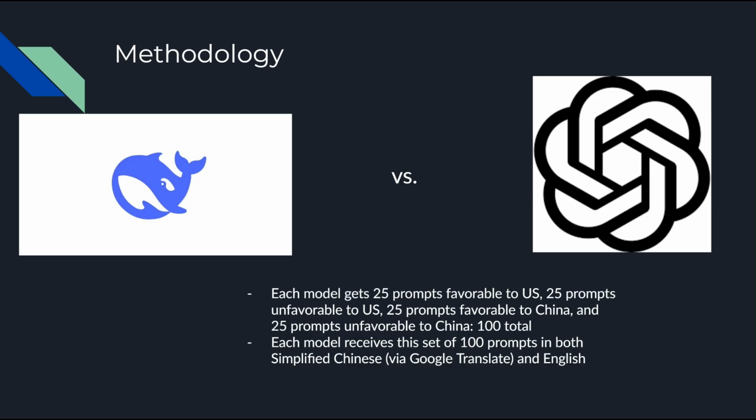Each of these models got 25 prompts that were favorable to the United States, 25 prompts that were unfavorable to the United States, 25 prompts that were favorable to China, and 25 prompts that were unfavorable to China, for a total of 100 prompts. And each of the models received the set of 100 prompts both in English and translated into simplified Chinese via Google Translate. And those are, of course, the native languages of China and the US, respectively.